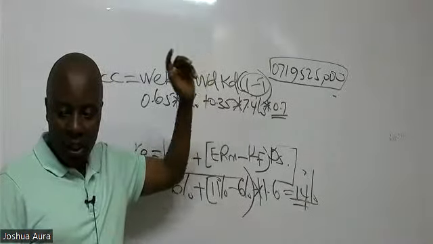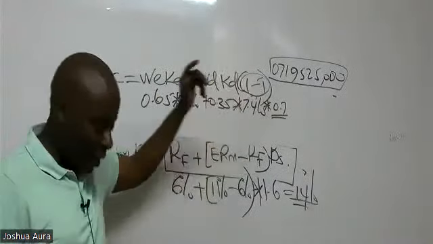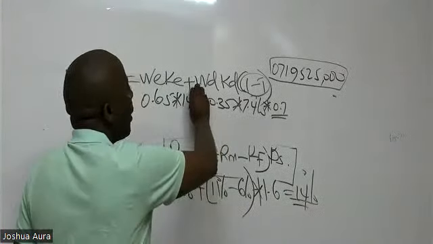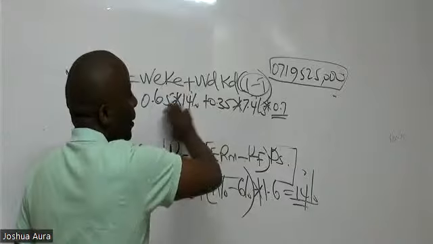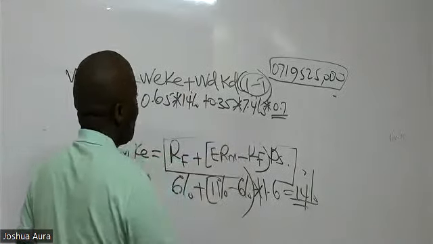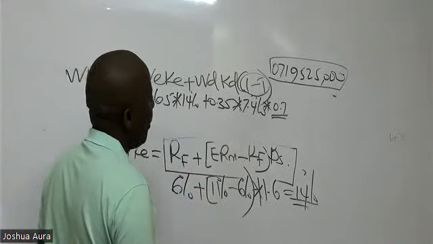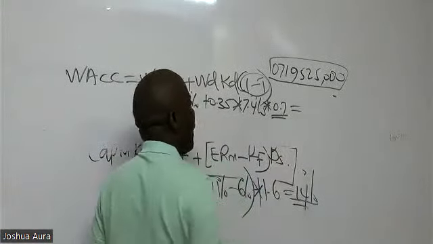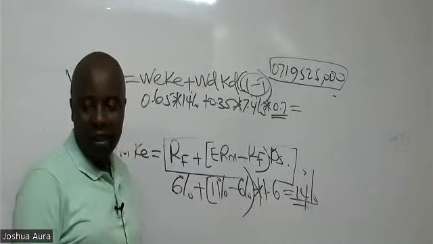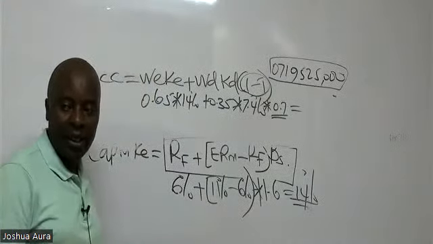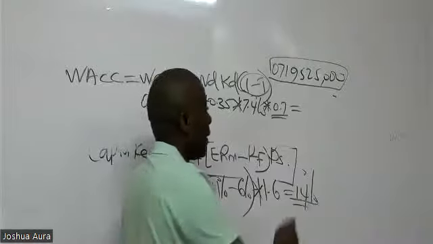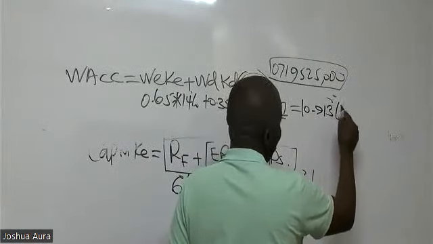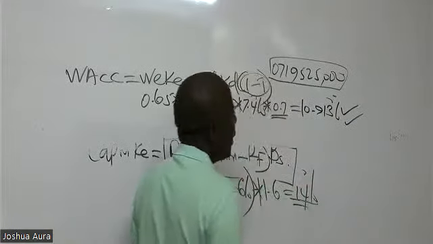All right. So I can see from Elizabeth there, we are getting 10.913. Remember, as I'm multiplying, I can even leave the percentages out. So we have 0.65 times 14 plus 0.35 times 7.4 times 0.7, which at the end of the day will give us what figure? They're telling me it is 10.9. It's 10.913%. Now you can turn that into a percentage and then you mark for yourself.